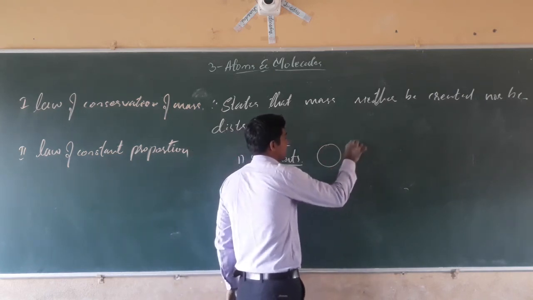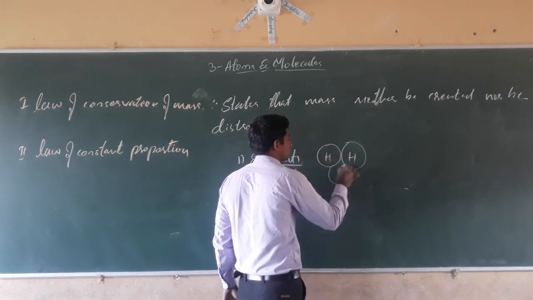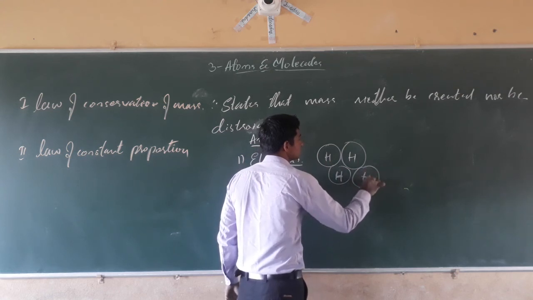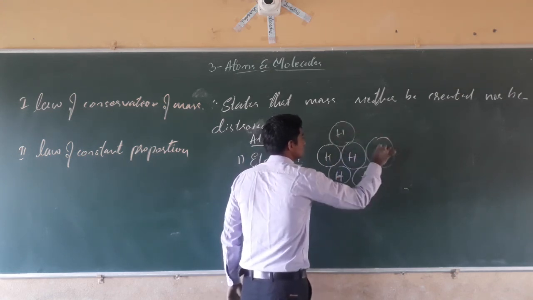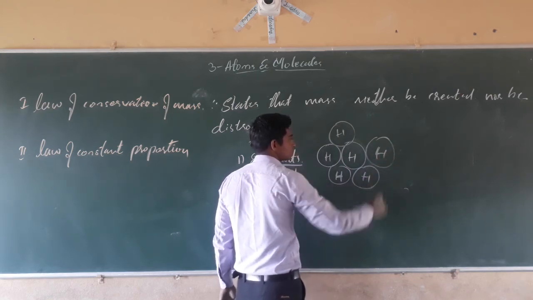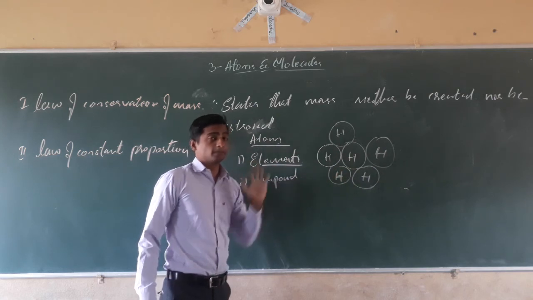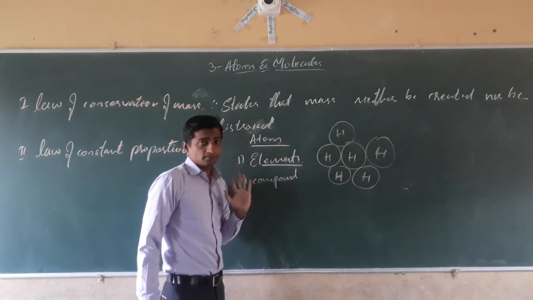For example, here the atoms are hydrogen atoms. All the atoms are of hydrogen only. The group of the same kinds of atoms is called an element.